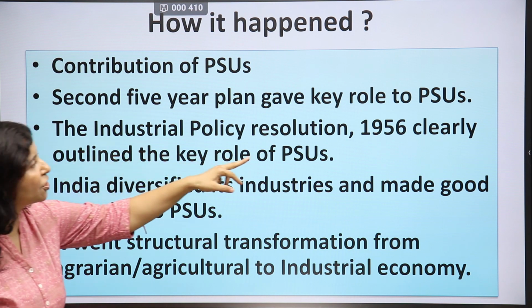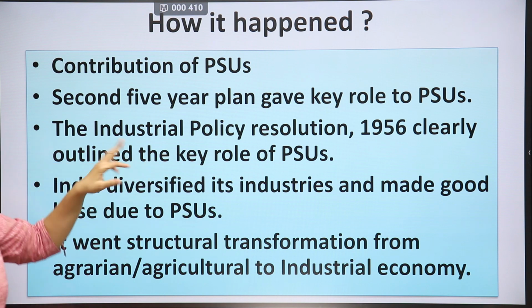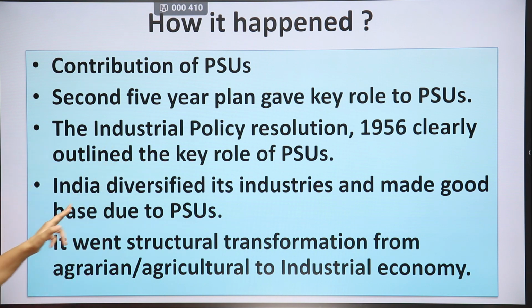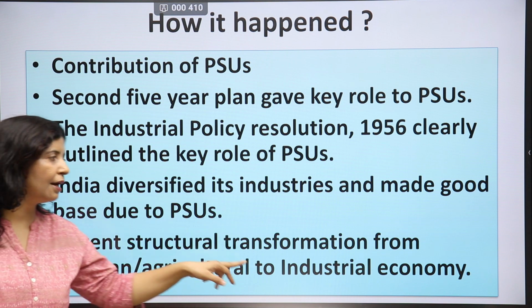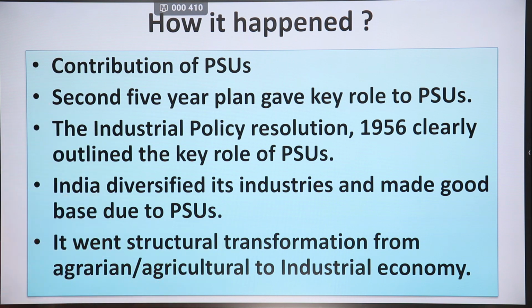The Industrial Policy Resolution 1956 clearly outlined the key role of public sector that we all know. India diversified its industries and made a good base. Then it went through structural transformation, from agrarian agriculture to an industrial economy. See, with the help of public sector enterprises previously, it was good. Public sector enterprises developed the base for your economy, and India, which was an agricultural economy, an agrarian economy, that means it was largely dependent on the agricultural sector, became an industrial economy due to the good functioning of public sector enterprises in India.